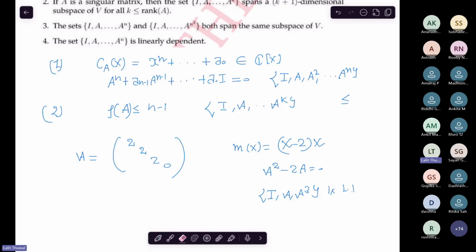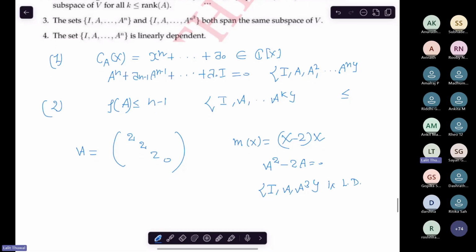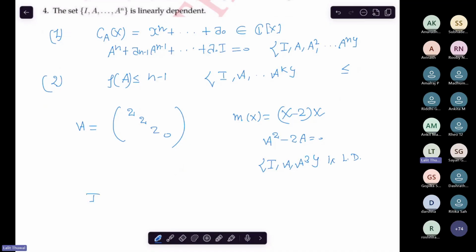Can anyone tell me why this is linearly dependent? Could you tell me why? So let me tell you some result, okay? The dimension of this space, try to verify it at home: the span of A to the power k, k greater than or equal to 0. The dimension of this is exactly the degree of the minimal polynomial of A.